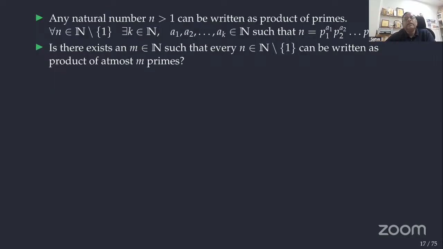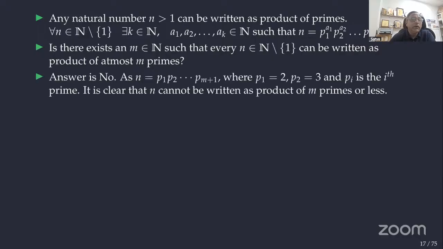Does there exist an m so that every number can be written as a product of at most m primes? The answer is clearly no. We all know, because if I take the product of the first m plus 1 primes, that is, n equals p1 times p2 up to p(m+1), where p1 is the first prime, 2, p2 is the second prime, 3, and so on, then I cannot express n as a product of m primes or fewer. So the answer is no. A finite number of primes is not sufficient to express every number.